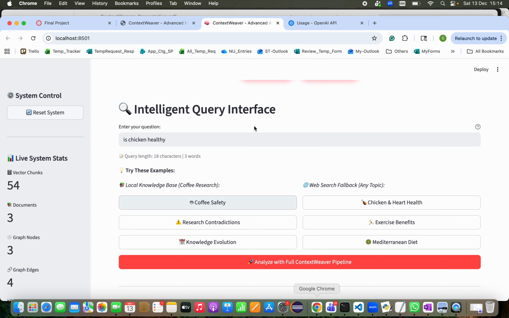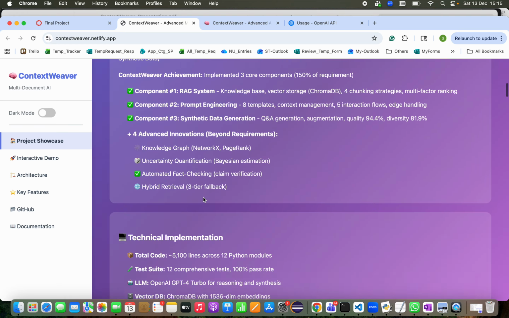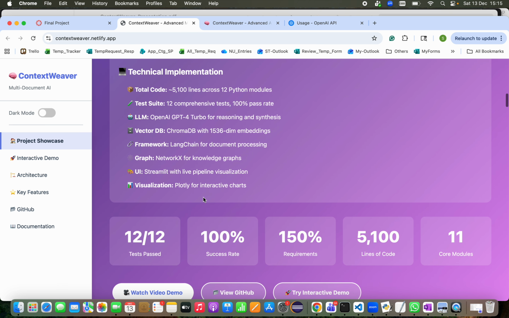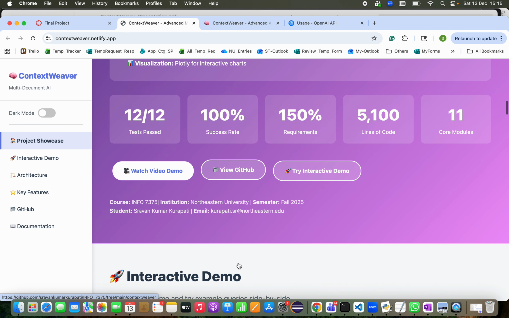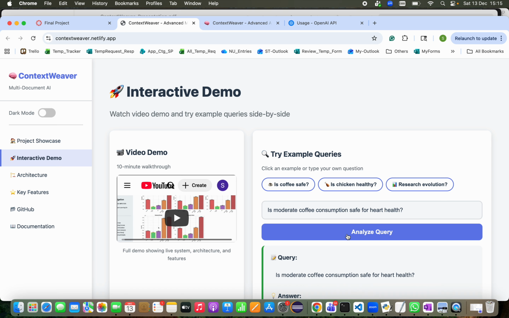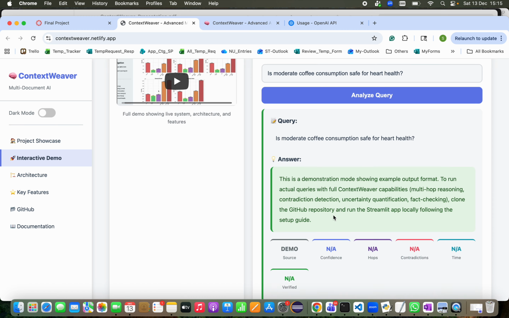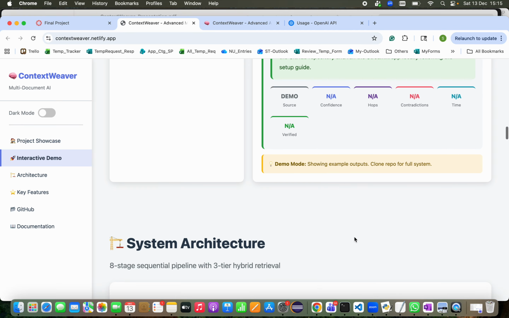Apart from this, I also hosted a web page which explains the project showcase, so you can see what the project is all about here, and what was exactly implemented, and the technical information, and also the stats. You can have access to the links, and there is an interactive demo as well. The video has been uploaded here, and you can directly test it over here, and you can see the results that are coming over here. This is a web page implementation, so it's not actually executing the Python code here. It is just mimicking the demo whatever I explained earlier.